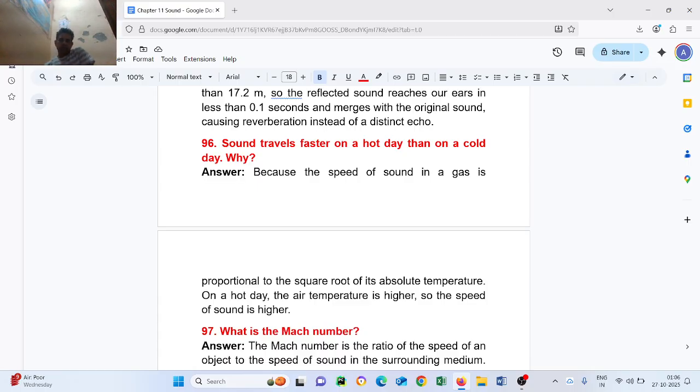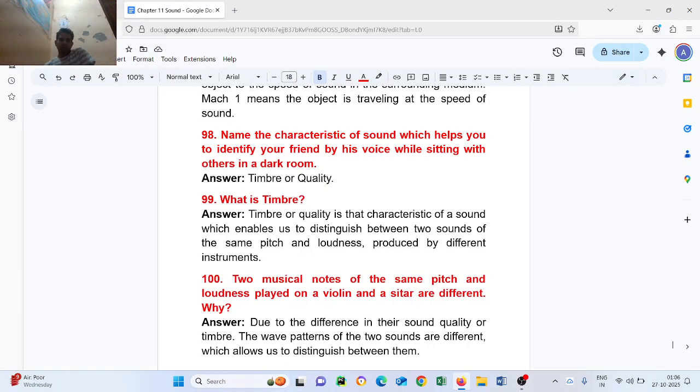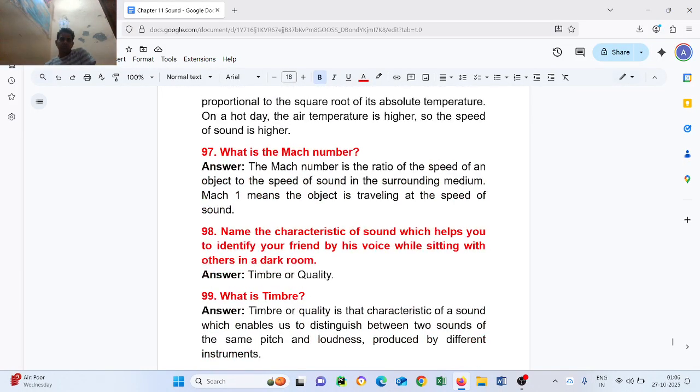Question number 97. What is the Mach number? The Mach number is the ratio of the speed of an object to the speed of sound in the surrounding medium. Mach 1 means the object is traveling at the speed of sound.